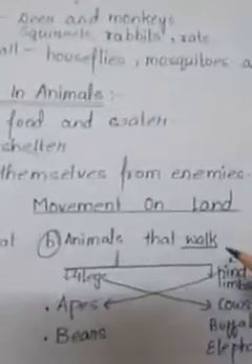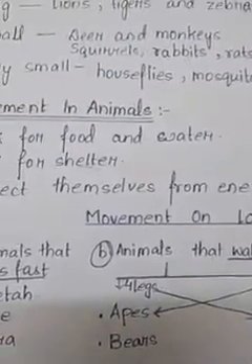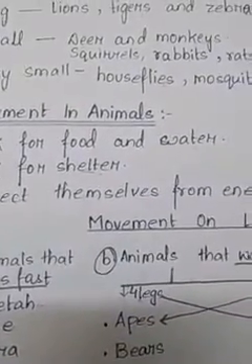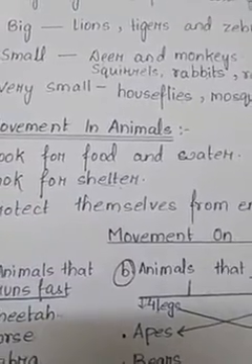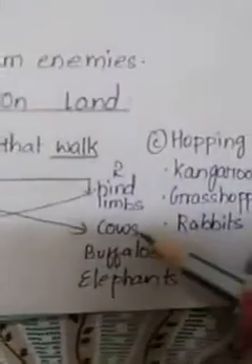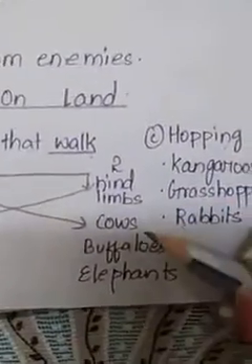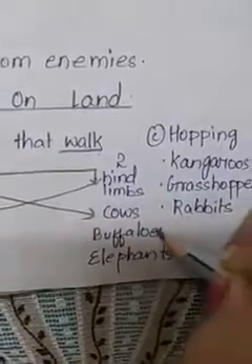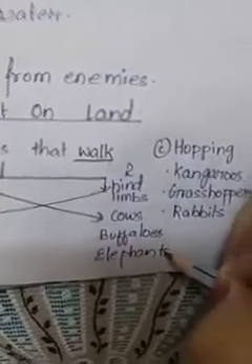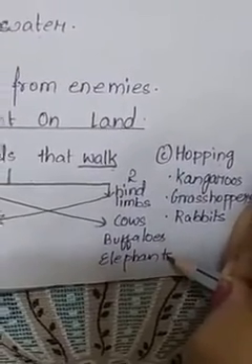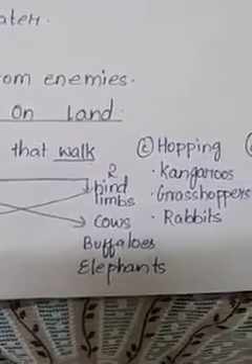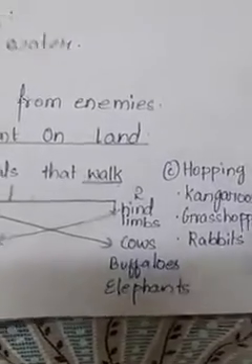Now the animals which walk. Some animals have 4 legs. Can you name those animals which have 4 legs and they walk? Yes, it's very easy. The animals which have 4 legs and can walk are cows, buffaloes and elephants. How many legs do they have, students? Yes, they have 4 legs. So they can walk on land.